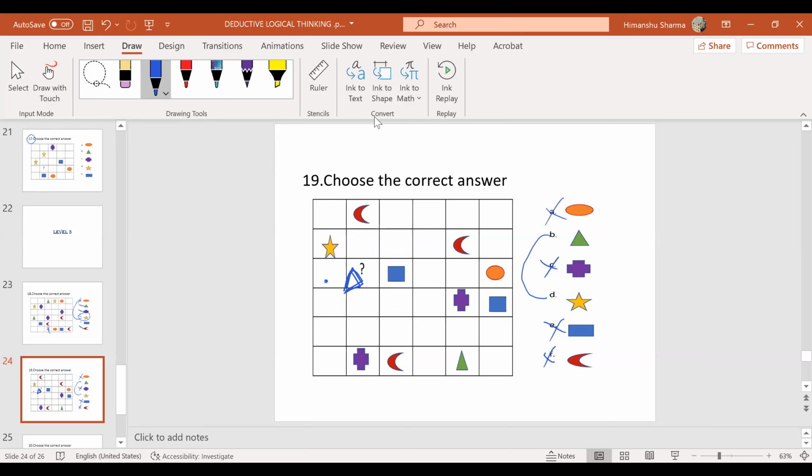Which means I can't put a star here. Yeah, sir. But I'm worried about this one. No, here I can put a star. Why can't I put a star here? Sir, the competition is between the star and the triangle, no, sir. So if you put the star there... It's star only.